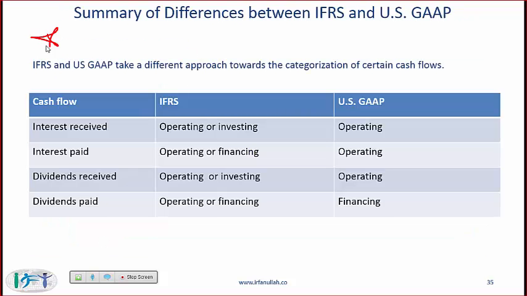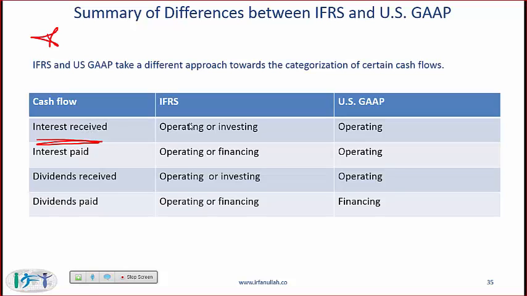Now this slide is one of the most important with regards to the differences between IFRS and US GAAP. IFRS and US GAAP take a different approach towards the categorization of certain cash flows. For example, interest received. When do you receive interest? Let's say you have bought a bond issued by another company and you are receiving interest.